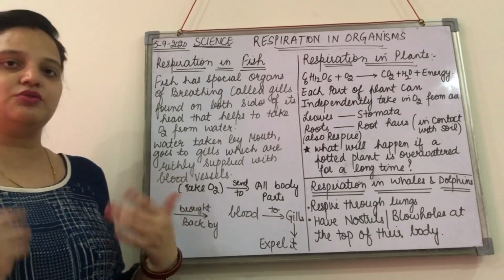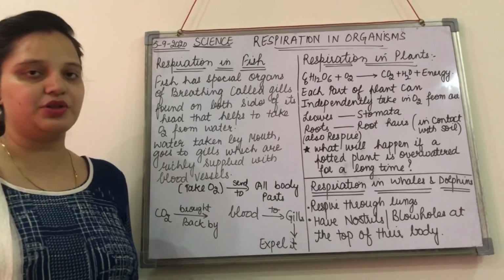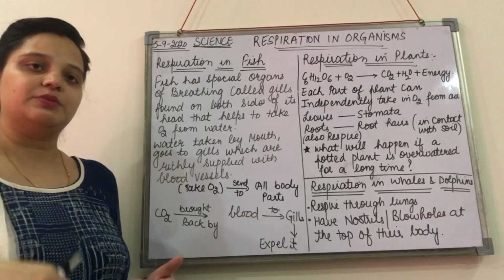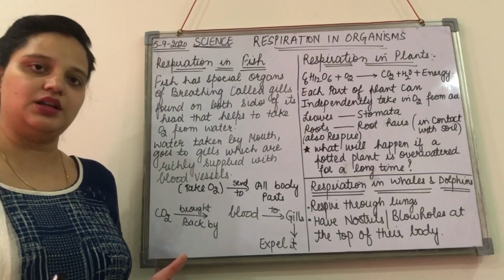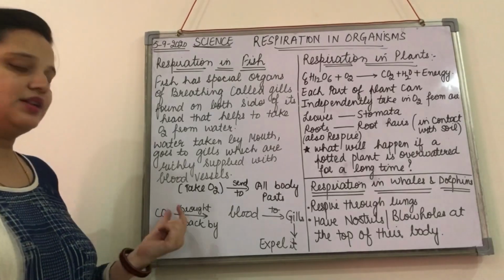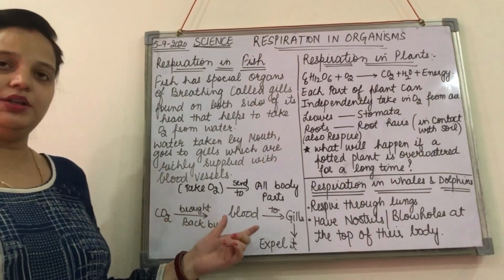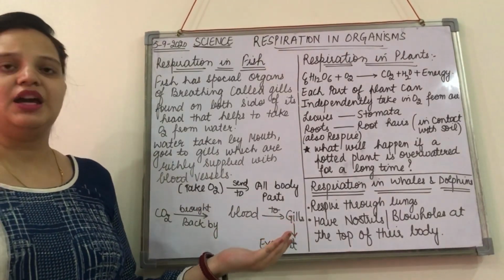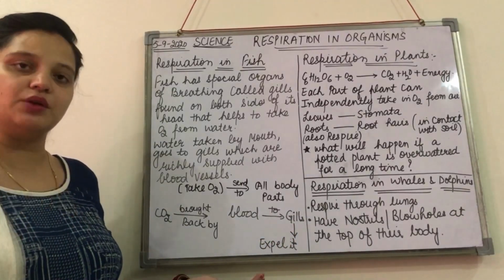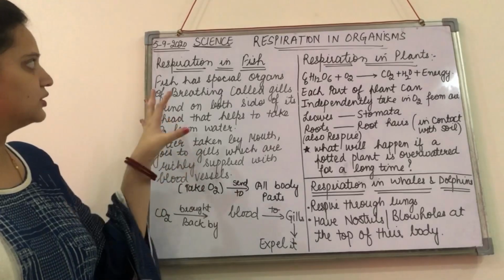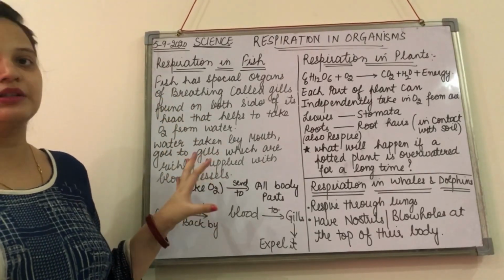Then it is sent to all body parts for carrying out the respiration process. After this the energy is released and carbon dioxide gas is released again. The carbon dioxide is brought back to the blood, moves to the gills, and from the gills goes out of the body into the surrounding water. So this is how fish respire through their gills.